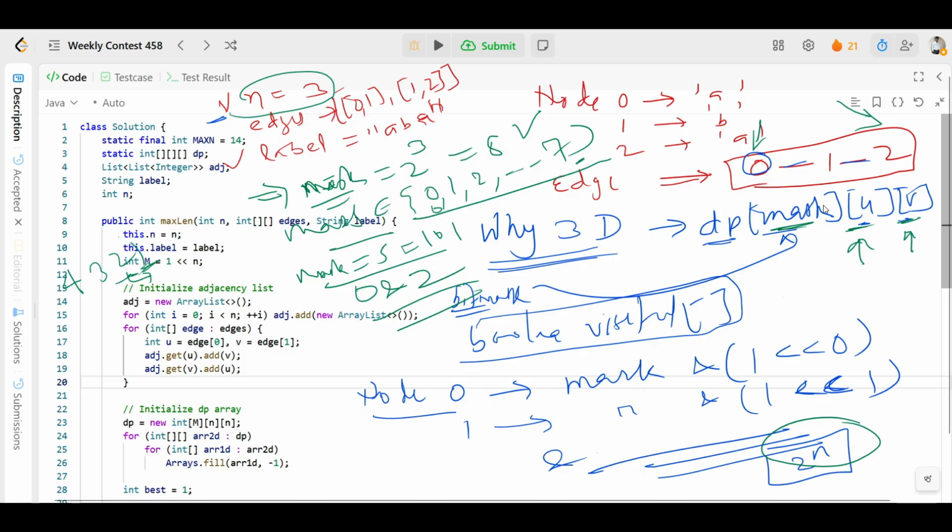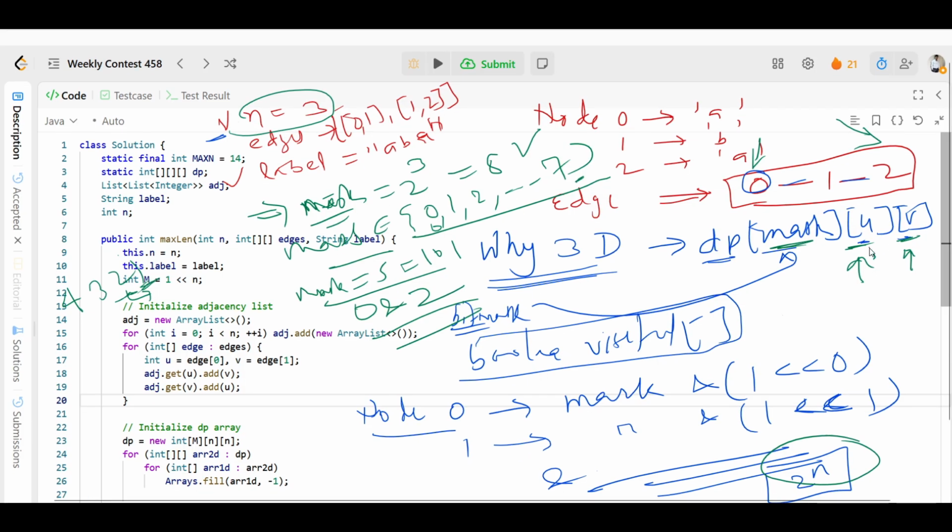Let's suppose we want to expand u to node u2, and v to v2, both sides.